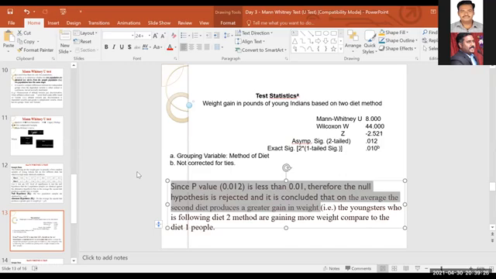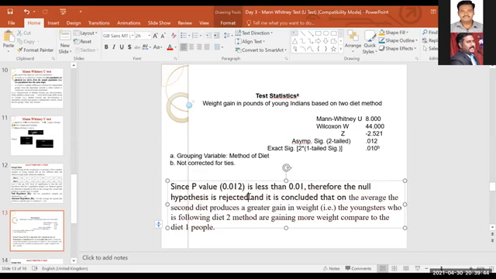From the above table. See, you can mention significant value instead of p-value, not a problem. Significant value and p-value are the same. Therefore, from the above table, since p-value or significant value is less than 0.01, the null hypothesis is rejected.